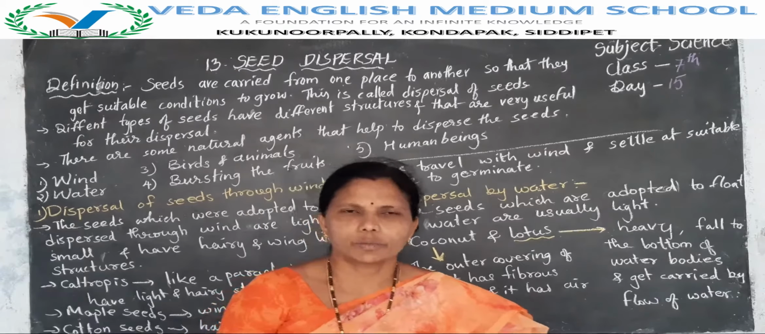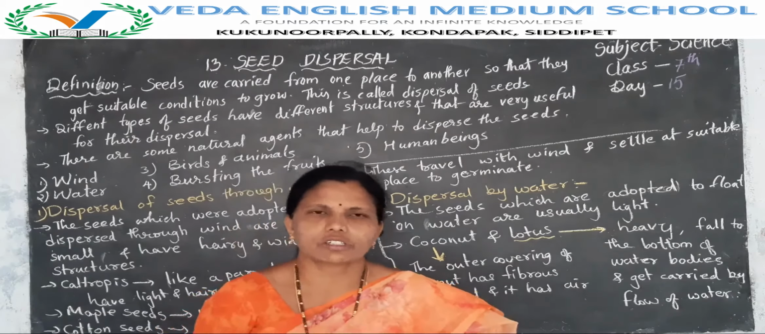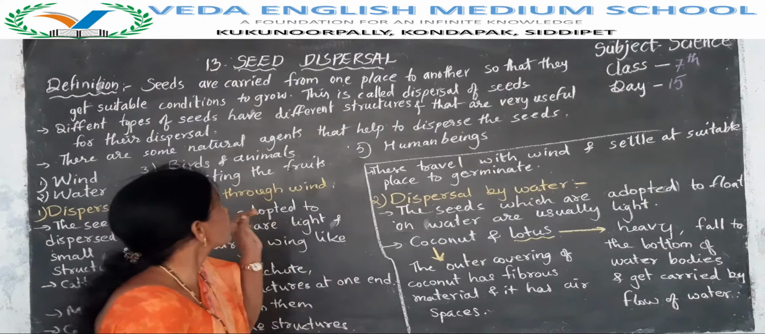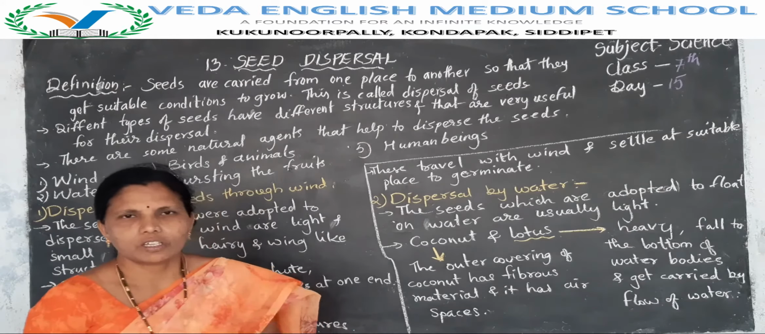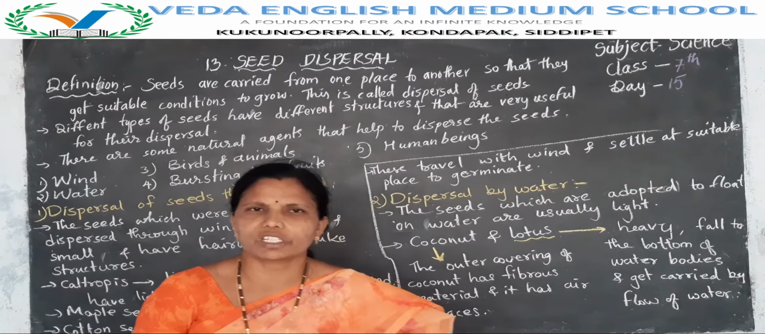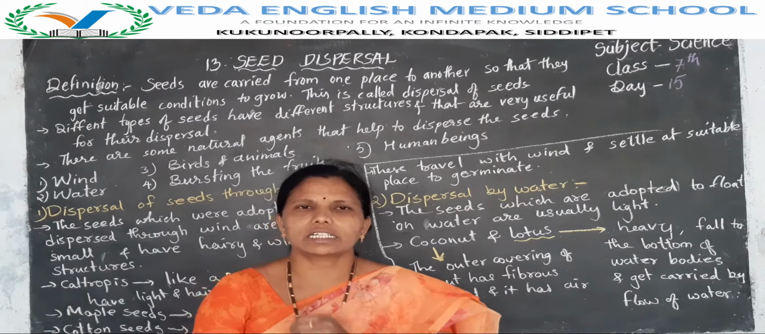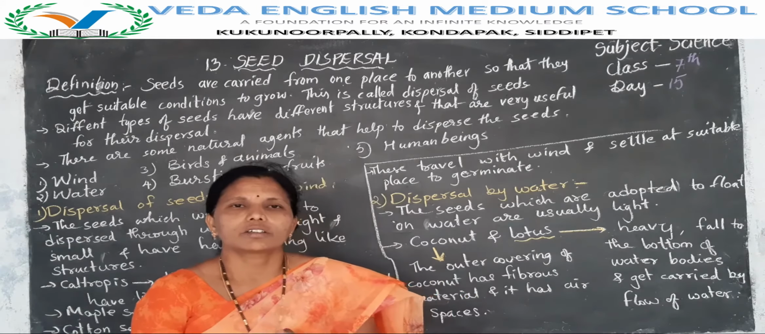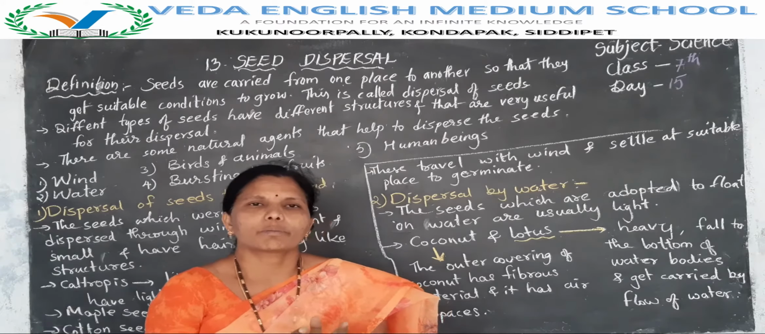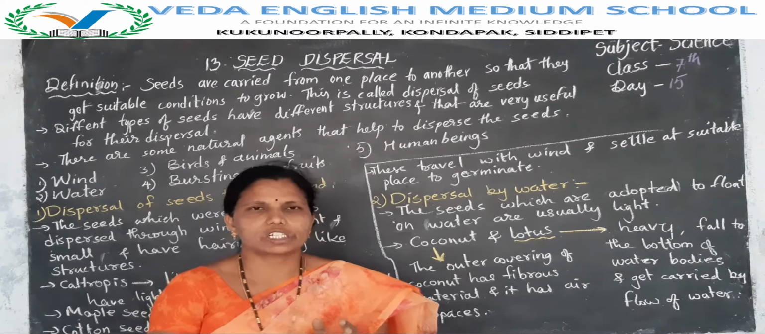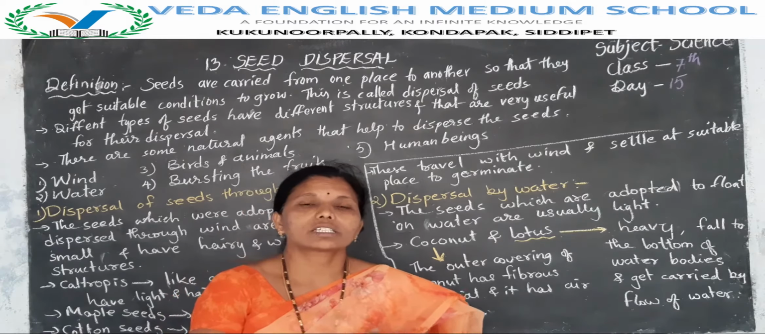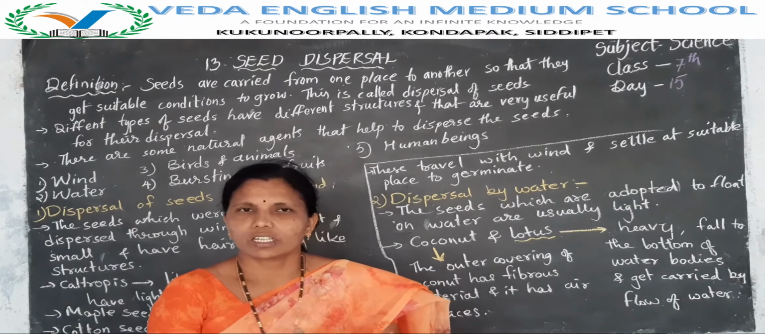Hello children, good morning. Today I am going to teach another lesson, that is seed dispersal. So in the previous chapter, what is our previous chapter? Reproduction in plants. What did you learn in that lesson? We learned about the parts of the plant and fertilization and how seed will form.